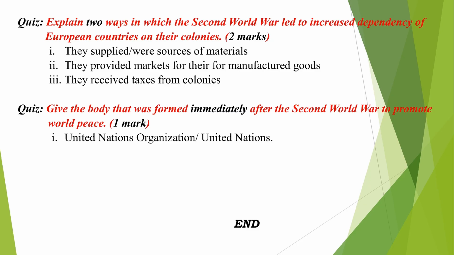The first response, they supplied or were sources of material. Remember, we are saying that the colonies supplied the raw materials to the European countries. 2, they provided markets for their manufactured goods.